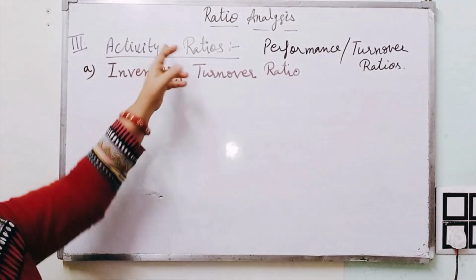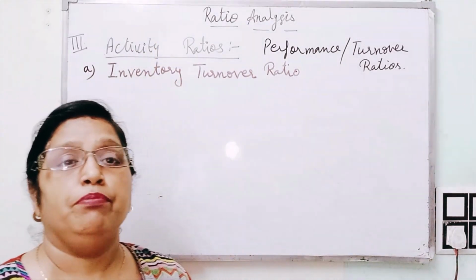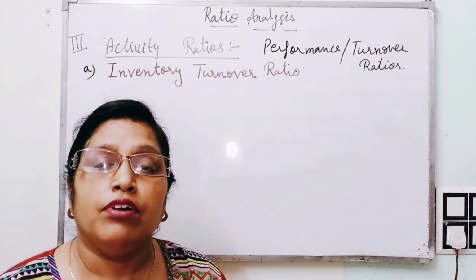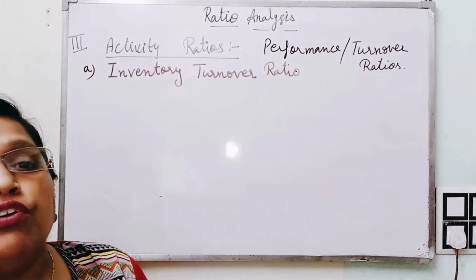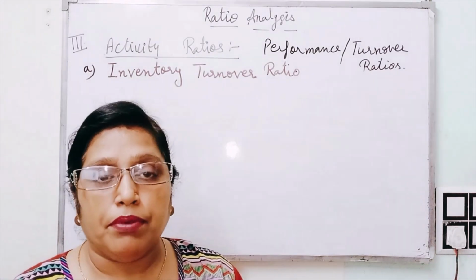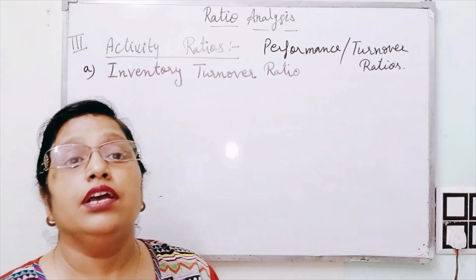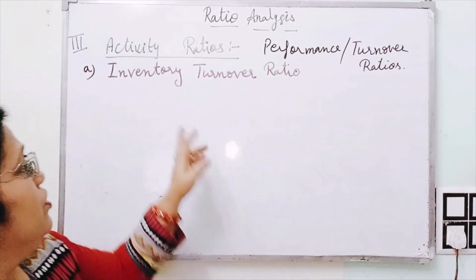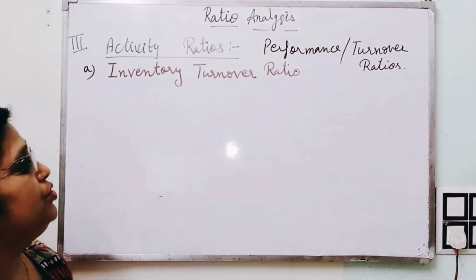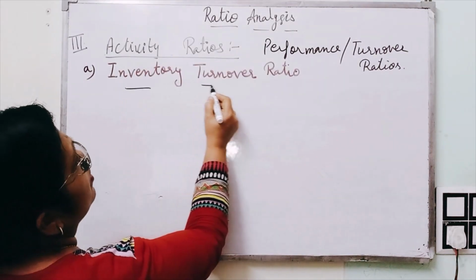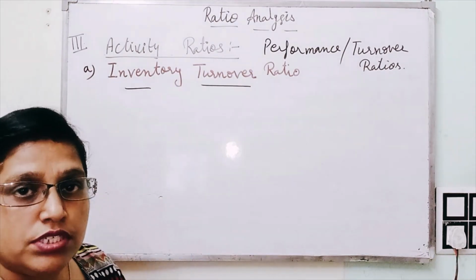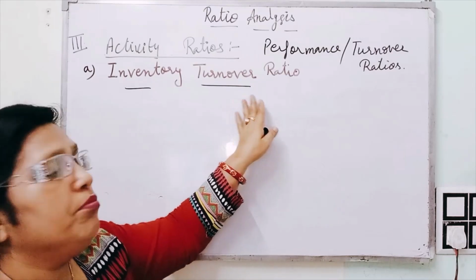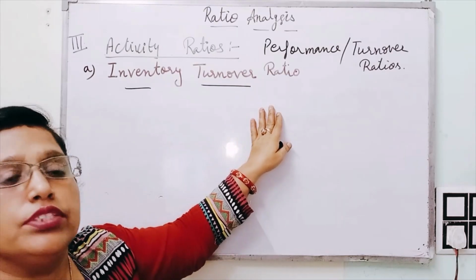As we know that activity ratios help to know the performance of the company, how the company is performing the work, or we can say the efficiency of the work, whether the company has utilized all the resources, capital resources or other resources, in an efficient manner or not. So first is inventory turnover ratio. Now what do you mean by inventory turnover ratio? Inventory means stock of goods. Turnover means movement of stock or goods from the company, inside the company or outside the company.